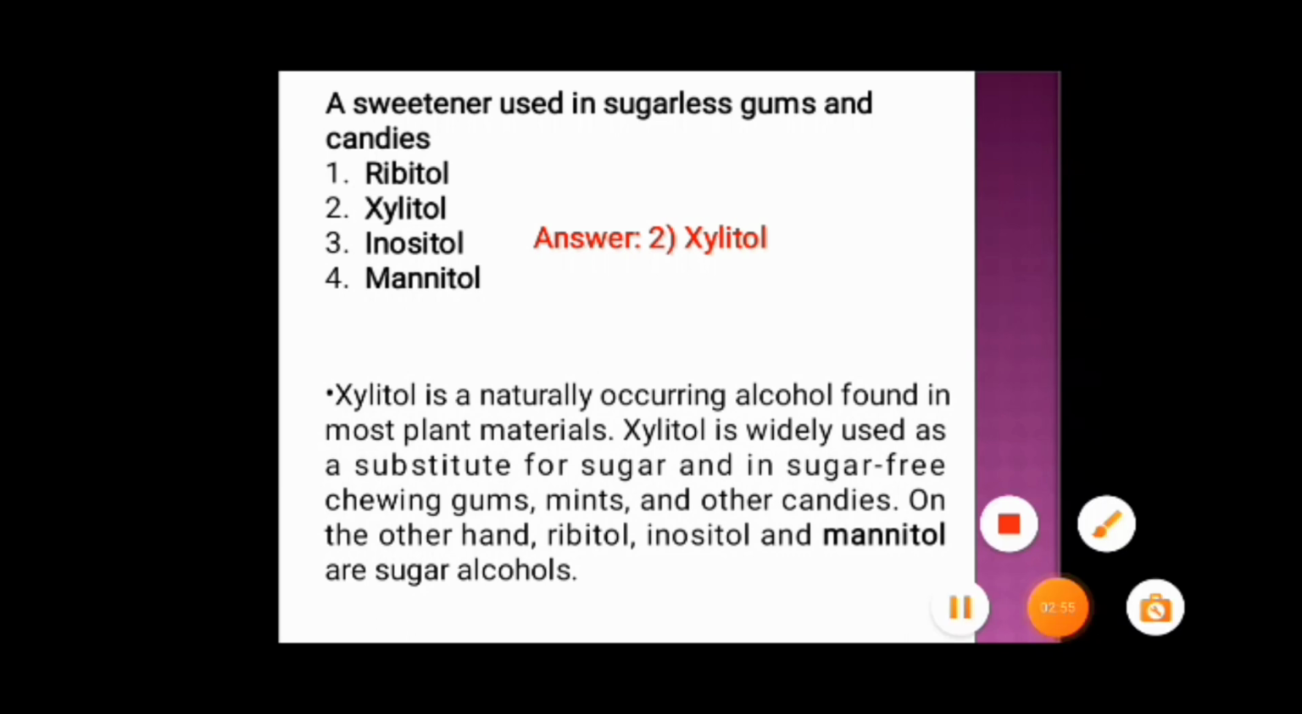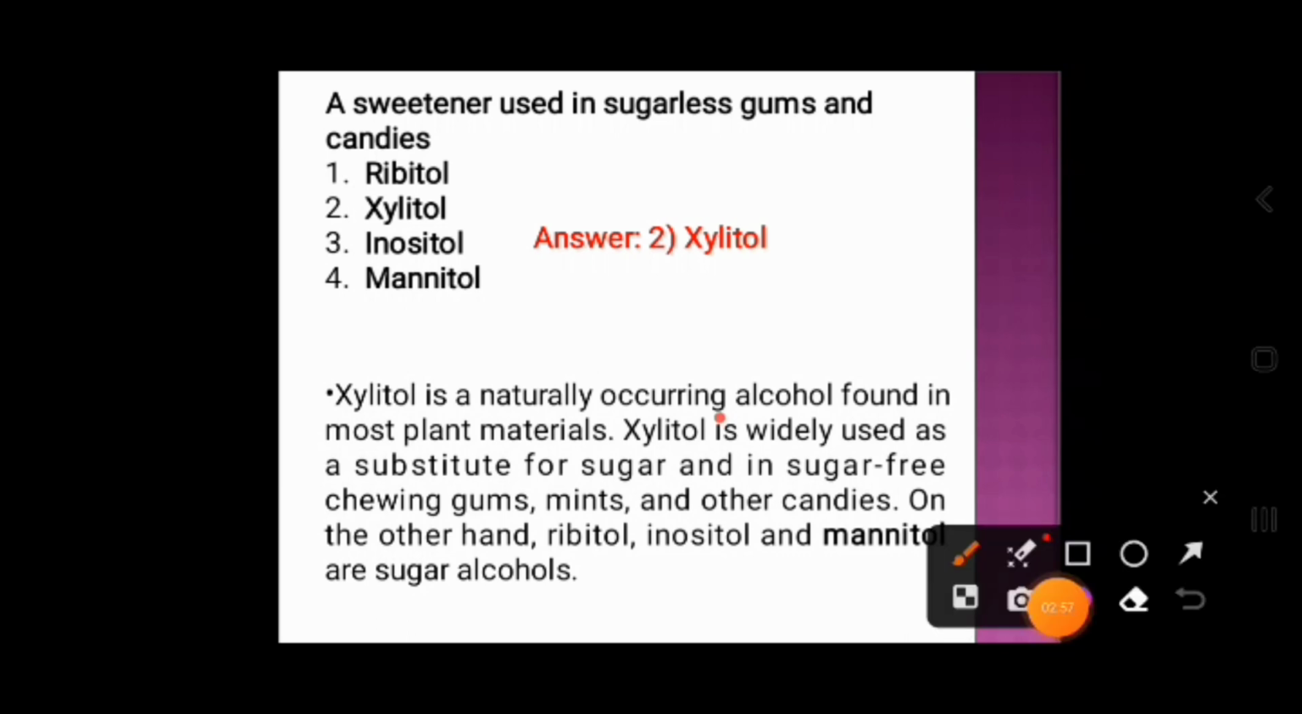Xylitol is a naturally occurring alcohol that is found in most plant material. It is widely used as a substitute for sugar and in sugar-free chewing gums, candies and others. On the other hand, ribitol, inositol and mannitol are sugar alcohols, but xylitol is not a sugar alcohol. It is only an alcohol.